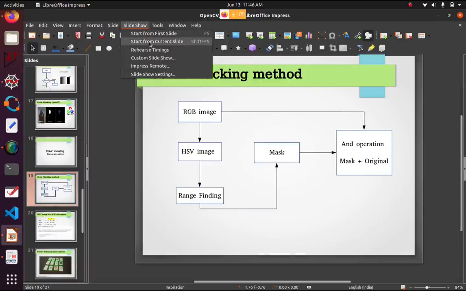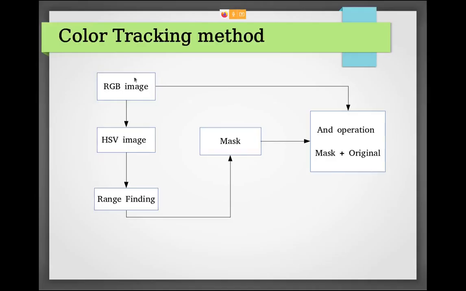This is the block diagram which I have explained to you. First you need the RGB image, then convert it to HSV, then find the range of the particular color, whichever color you want to see, like green, blue, yellow, any color you want. Then find the mask and then multiply that mask with the original image, bitwise AND operation, and you get the RGB image of that color.